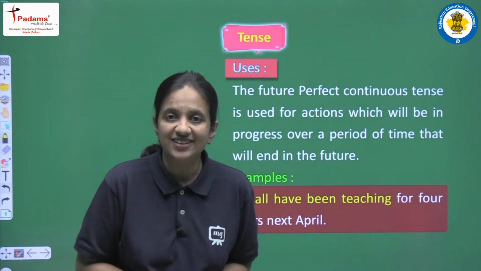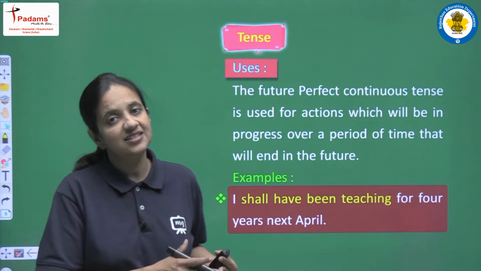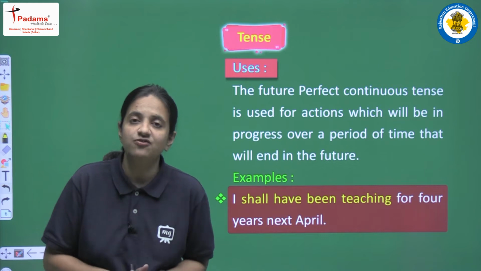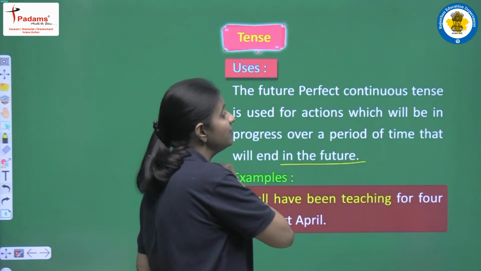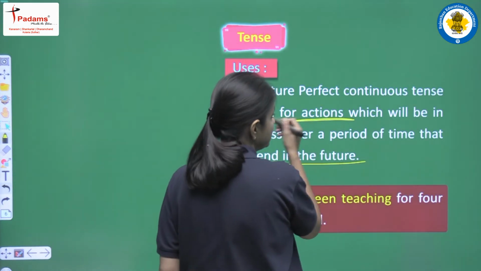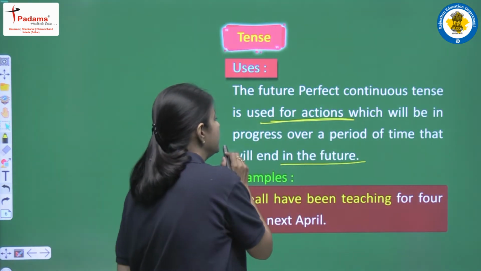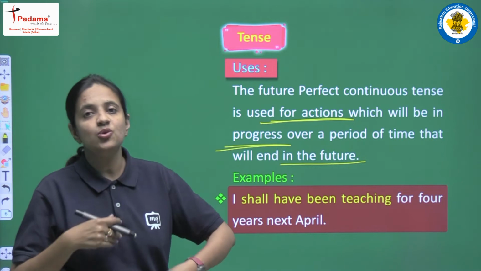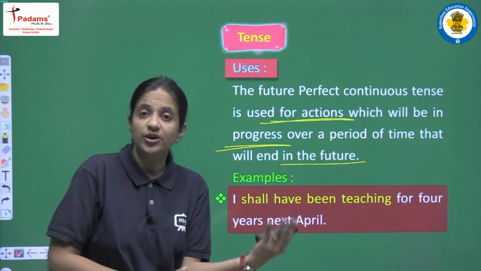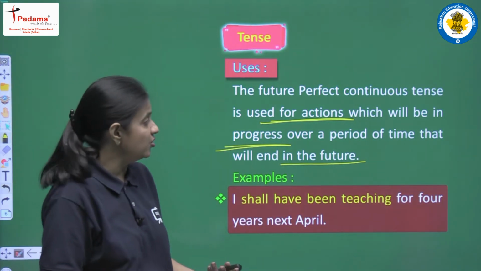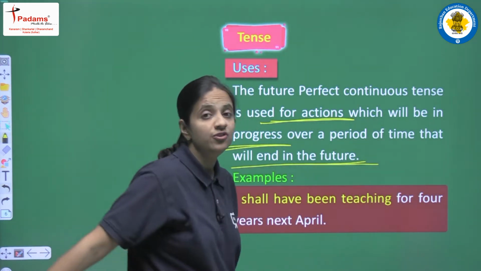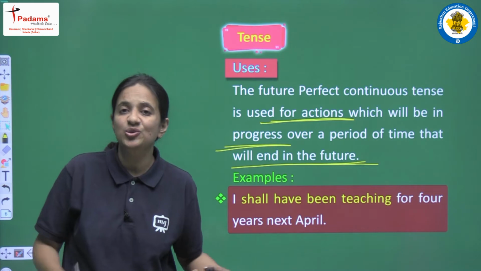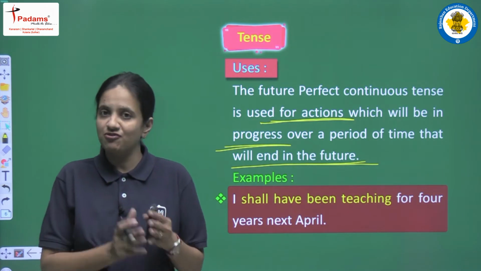One thing that is clear here is that in the sentences we will have some future time, and some actions, and those actions will be continuously going on over a period of time that will end in the future. This is the use of the future perfect continuous tense.